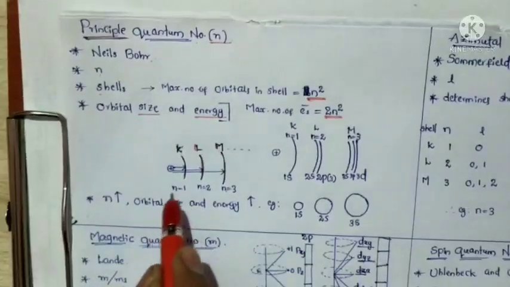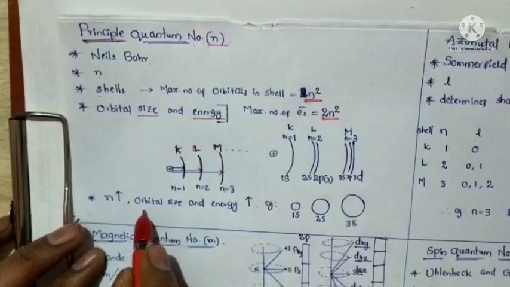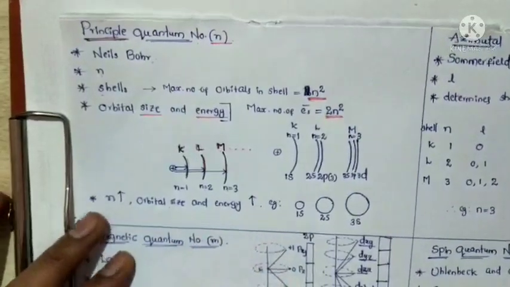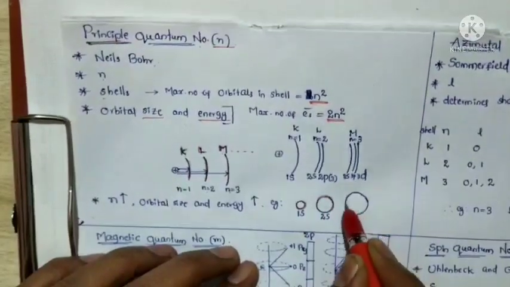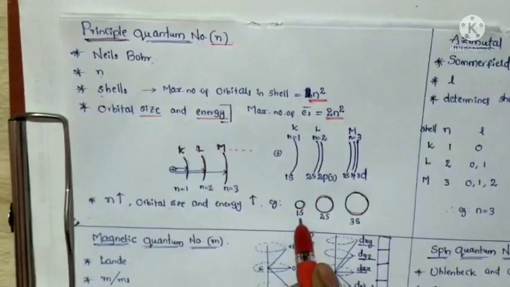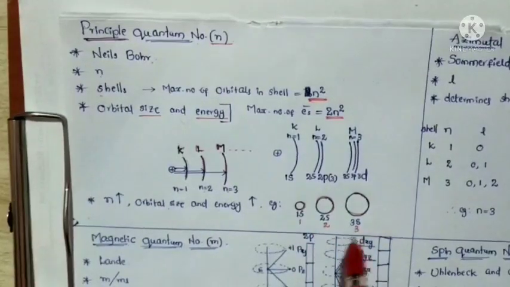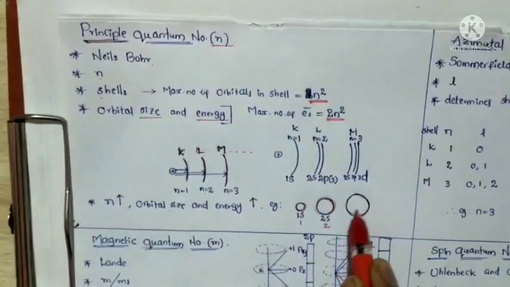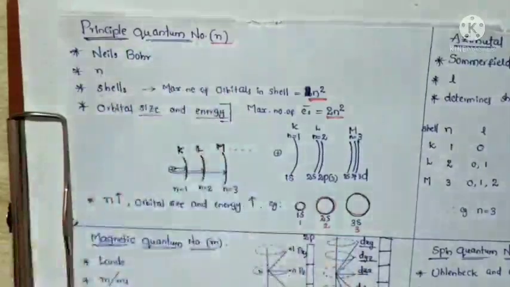If the n value increases, orbital size as well as energy increases. Compare the 1s, 2s, and 3s orbitals: as n increases, size and energy increase. That is what the principal quantum number represents.